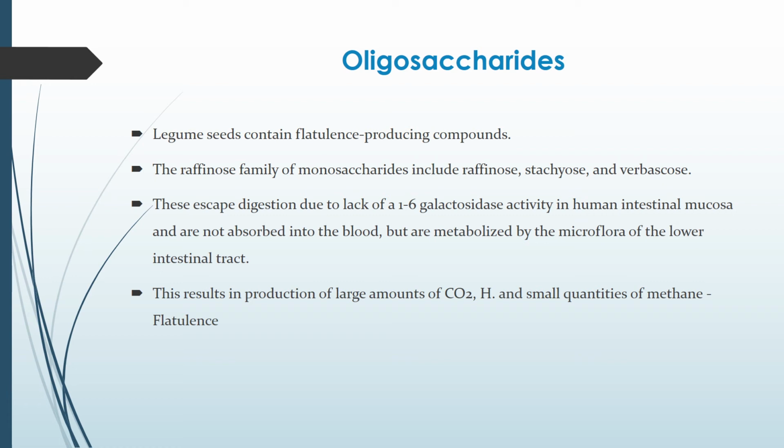They escape digestion because our body lacks the alpha-1,6-galactosidase enzyme, which is normally present in the mammalian intestine but is not present in the human body. This enzyme is important for the breakdown of these oligosaccharides. But as the enzyme is not available, the oligosaccharides remain in the intestine.